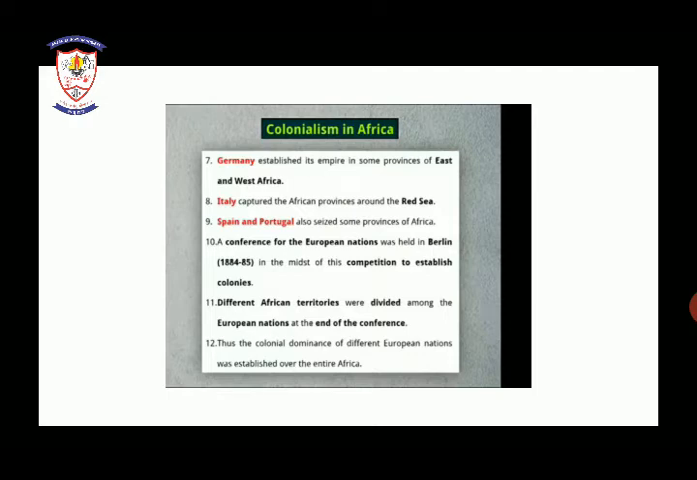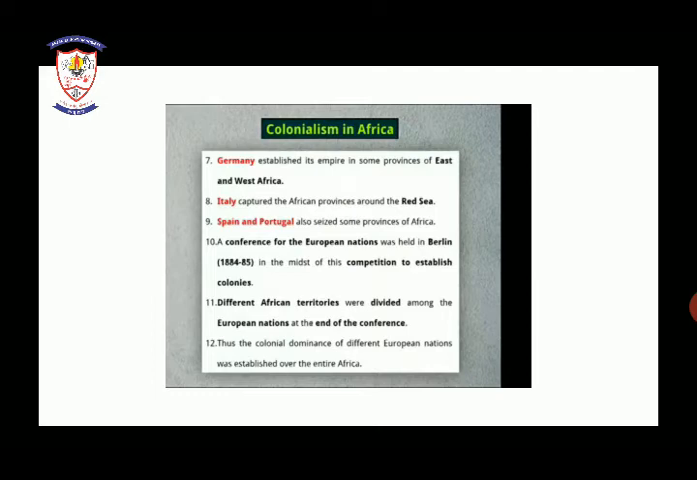Now what happened after England, France, and Germany? Italy also came and captured the African provinces around the Red Sea. Ninth, Spain and Portugal. After that, Spain and Portugal also took control over some of the provinces of Africa.